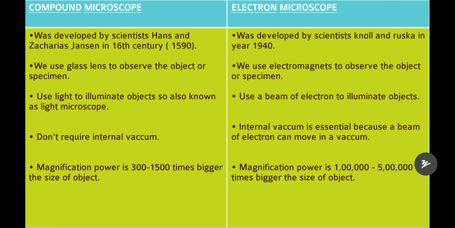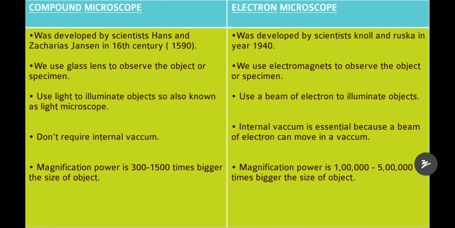Vacuum means the space where no matter exists. Matter is any substance in nature that occupies space and has mass. So vacuum doesn't occupy space and doesn't have any mass, meaning weight. In the compound microscope it doesn't require any internal vacuum, but in the electron microscope an internal vacuum is very essential and necessary, because we use a beam of electrons to illuminate objects, right?